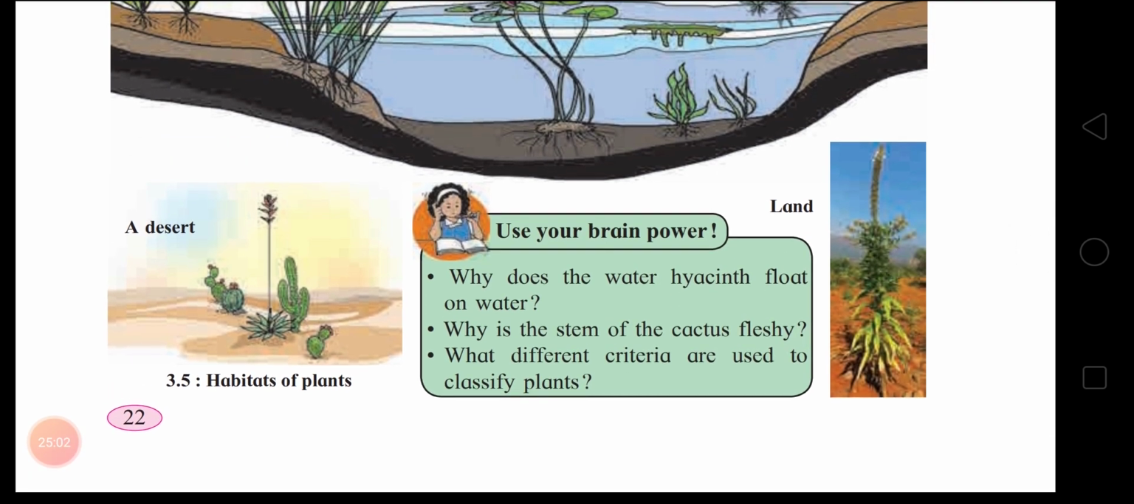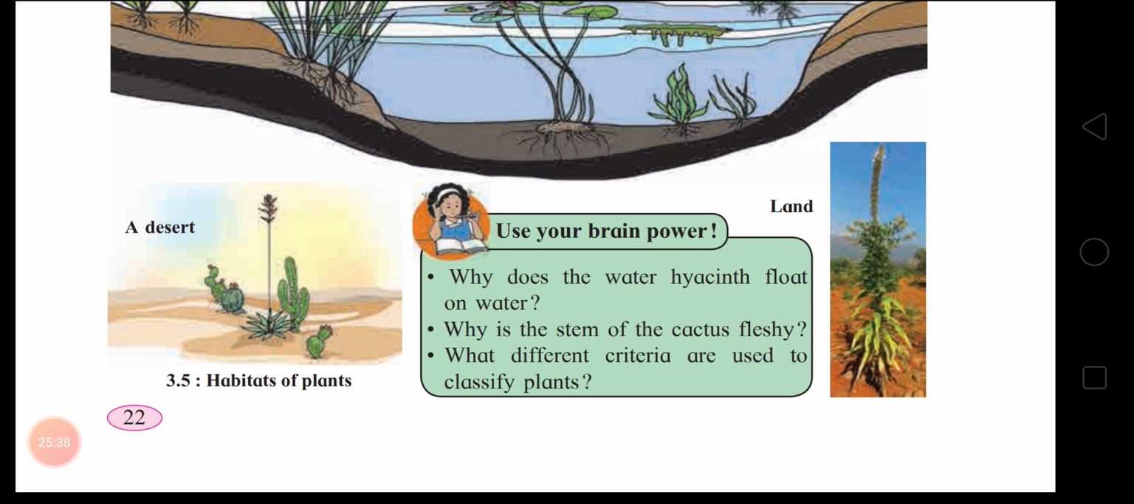Now you tell me, why does the water hyacinth float on water? Yes children, what is the answer? Why does the water hyacinth float on water? The stem of water hyacinth is soft and spongy. The leaves of hyacinth are also specially modified to help the plant float. Due to these adaptations, water hyacinth floats on water. This can come for the exam, children.